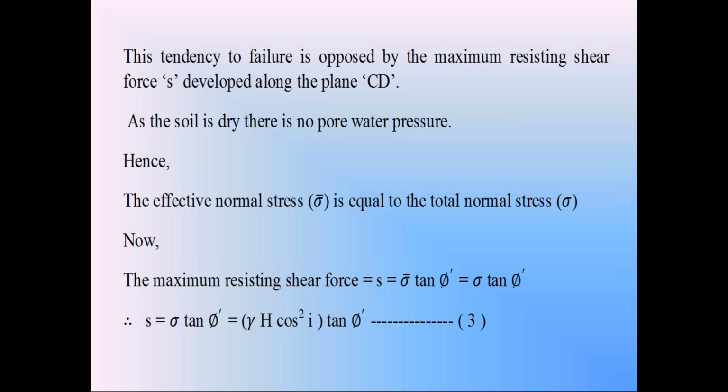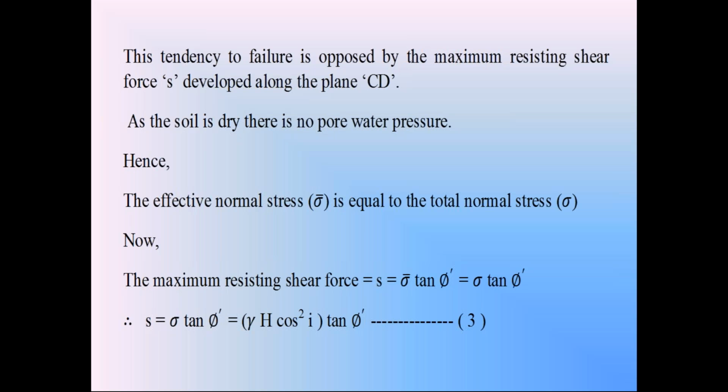The pore water pressure develops when the soil is in seepage flow condition, that is saturated condition. The pore water pressure in soil develops only in the seepage flow condition.